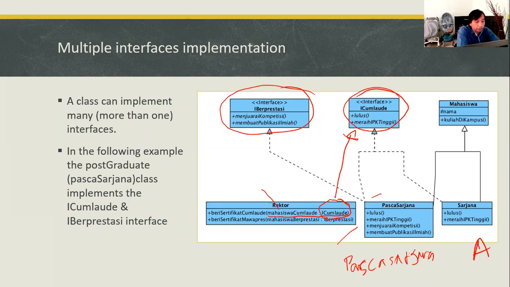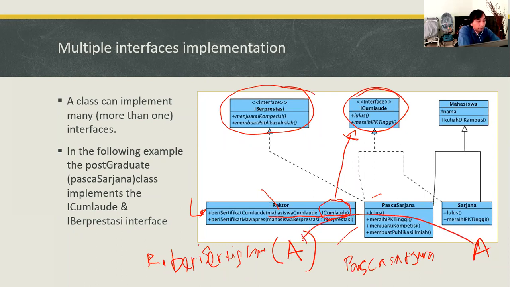Because the Pasca Sarjana class, or postgraduate class, is implementing the cum laude interface, when you call this method, let's say we have the rector's beri sertifikat method, then we can give the A object as the parameter.